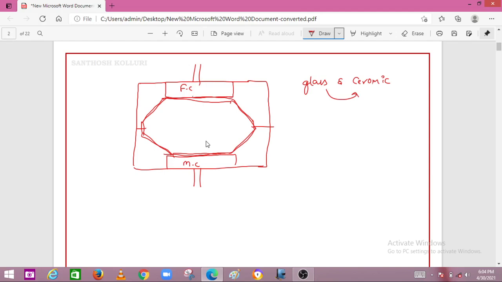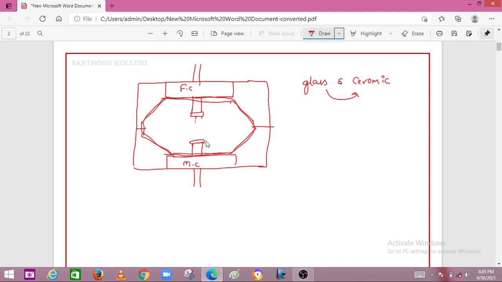Here we have the fixed contact. I am drawing the situation when these two contacts are separated. When these two are in contact with each other, it will be like this. Before the circuit breaker opens, the circuit breaker is closed, that means these two contacts are in contact with each other. The diagram which I am showing is the circuit breaker in open condition.